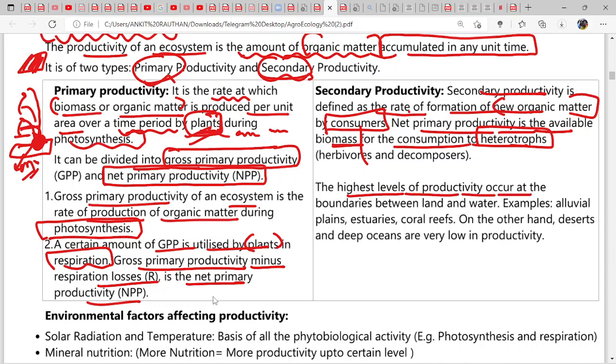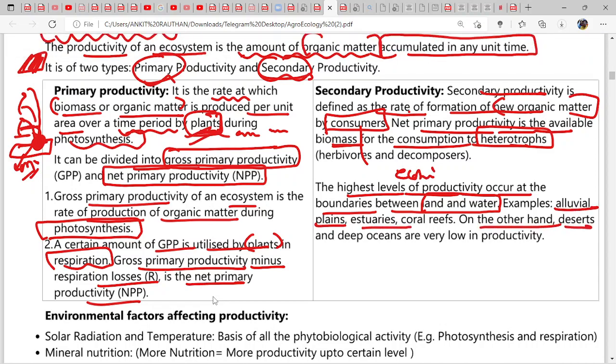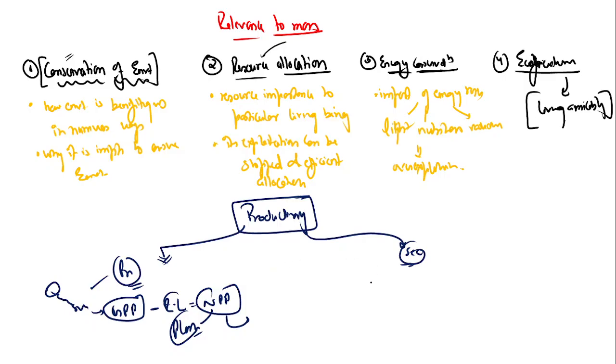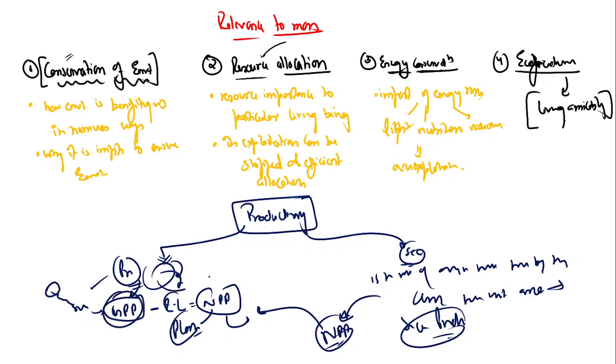The highest level of productivity occurs at the boundaries between land and water, that is ecotone. Example, alluvial plains, estuaries. On the other hand, deserts and deep oceans are very low in productivity. So secondary productivity is the rate of organic matter produced by the consumers per unit area. This we call secondary productivity. So the secondary productivity derives its productivity from net primary productivity, which will come from primary productivity, which is divided into gross primary productivity and net primary productivity.